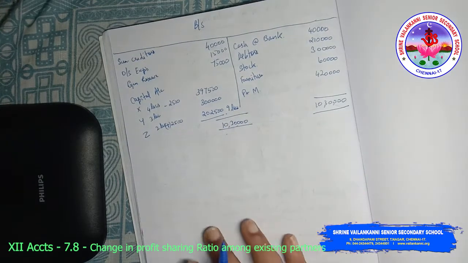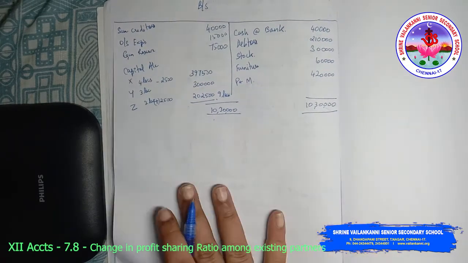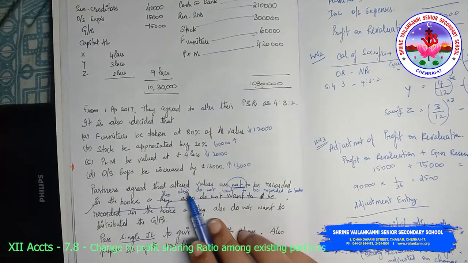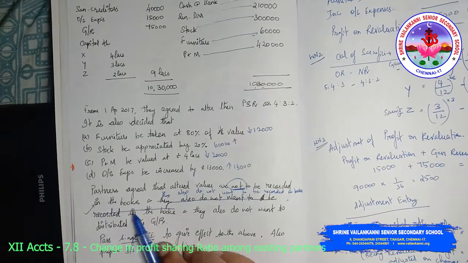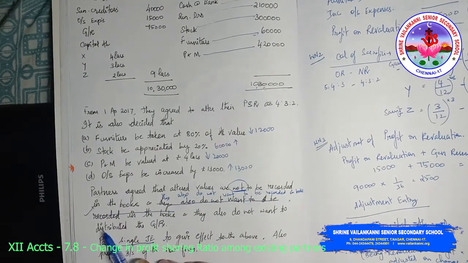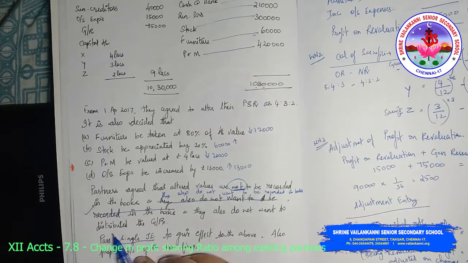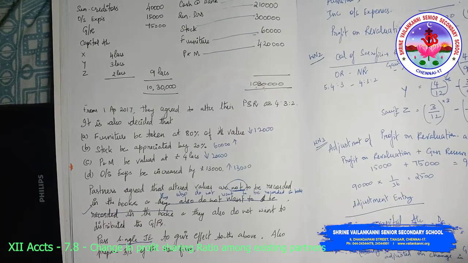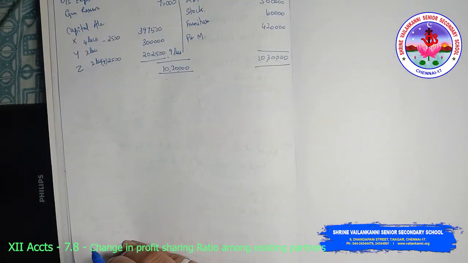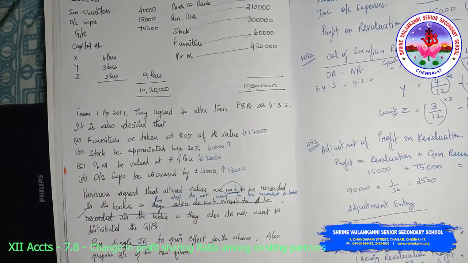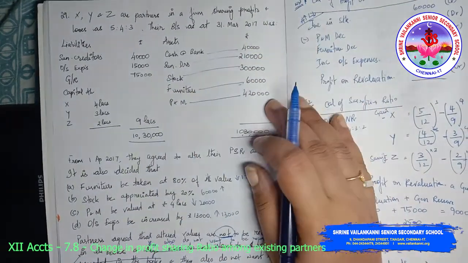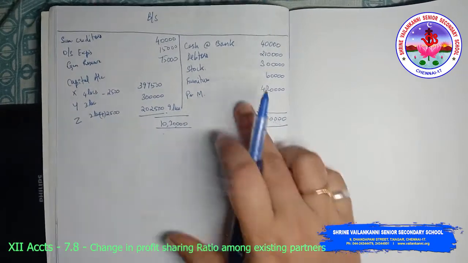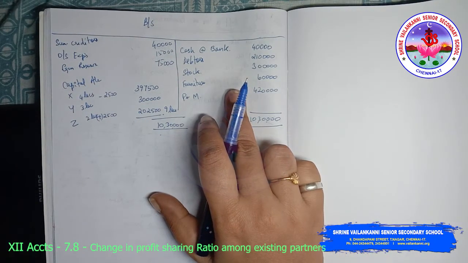You can see the difference between the previous video and the current video because here it is told that partners agreed that altered values are not to be recorded in the books. They also do not want to distribute the general reserve. So general reserve also appears in the balance sheet, and they do not want to alter the books. So whatever is there in the balance sheet, that amount will be taken to the new balance sheet also.